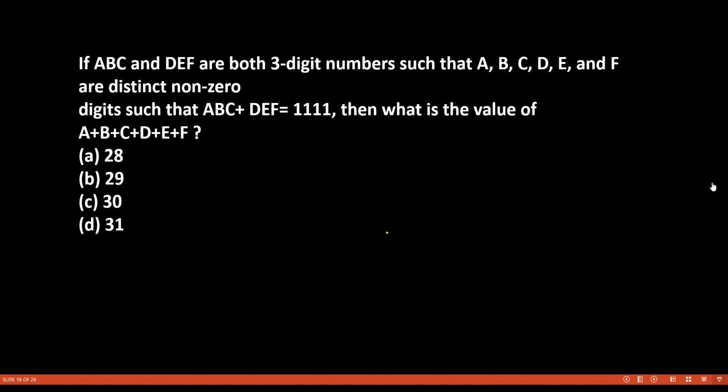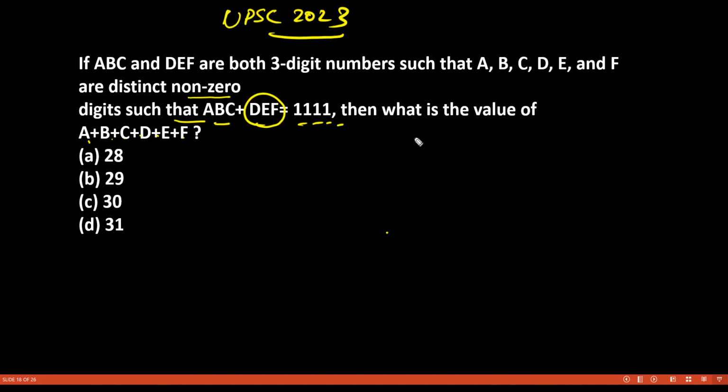Now this is another question of UPSC 2023 itself. See how many questions are there in UPSC CSAT of number system only. If you have ABC and DEF, both 3-digit numbers such that A, B, C, D, E and F are all distinct non-zero digits, and ABC plus DEF is 1, 1, 1, 1, then what is the value of A plus B plus C plus D plus E plus F?